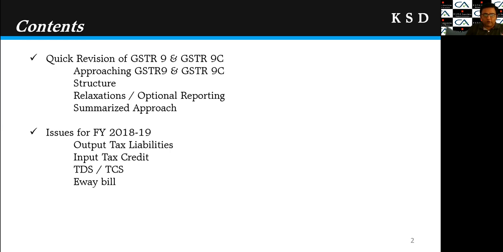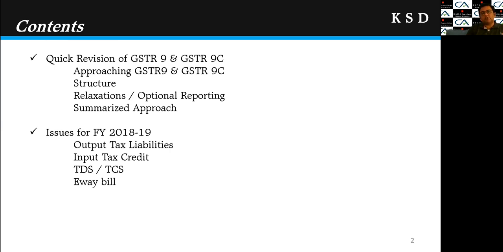So we all are aware of the various tables of the GSTR 9 and GSTR 9C, and we are very well aware of what amounts are to be reported where. So I will not go into the nitty-gritties of the GSTR 9 and 9C, but we will have the quick revision. In that quick revision, first we will cover the approach to the GSTR 9 and GSTR 9C.